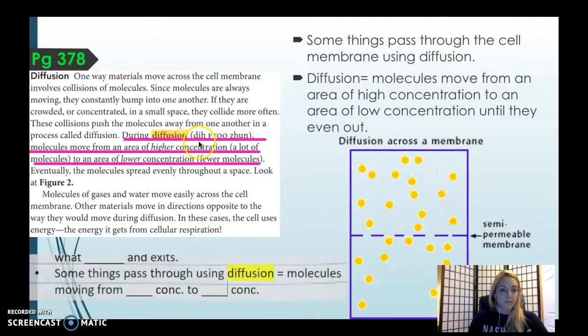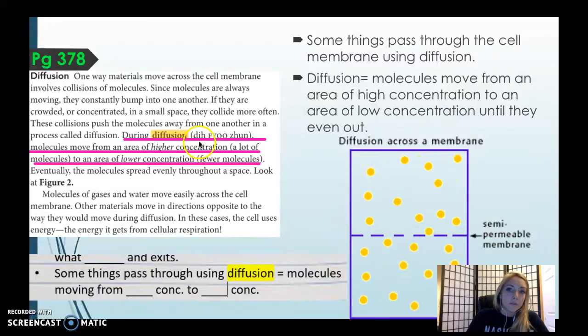Diffusion is when molecules move from an area of higher concentration of molecules to an area of lower concentration, fewer molecules. Molecules move from an area of high to an area of low. Just like think about air pressure, you're moving from high to low to maintain balance. So some things pass through using diffusion, which equals molecules moving from high concentration to low concentration. Write this down. Pause for 1 minute.